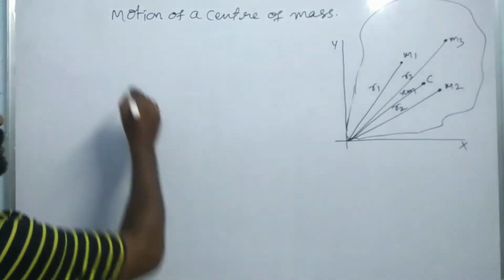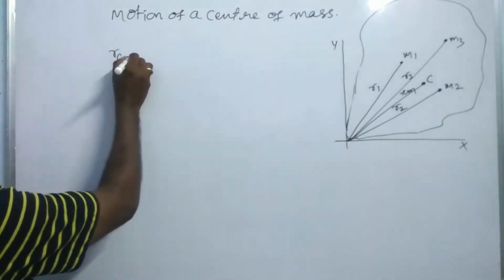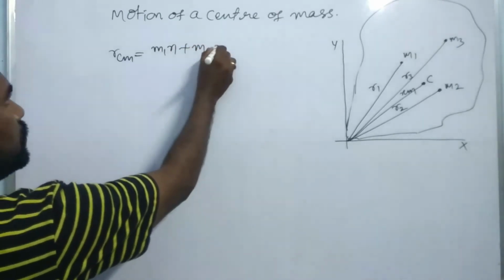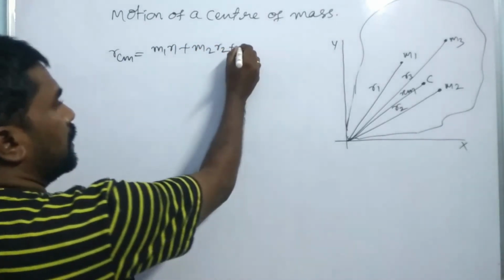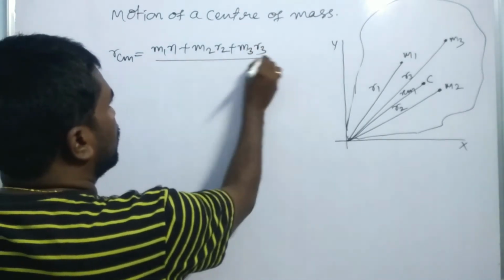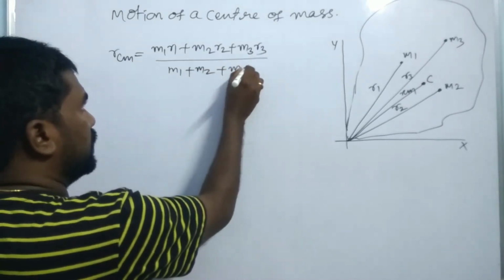So let us see. The position of the center of mass is R_CM = (m1 r1 + m2 r2 + m3 r3) / (m1 + m2 + m3).